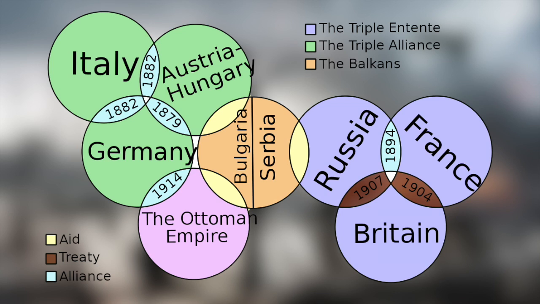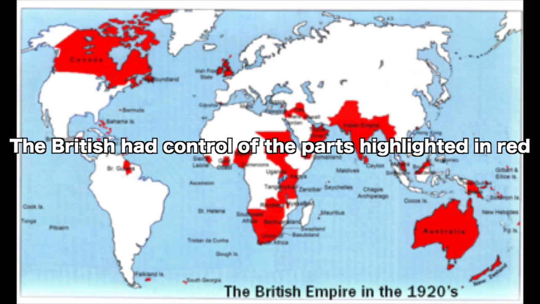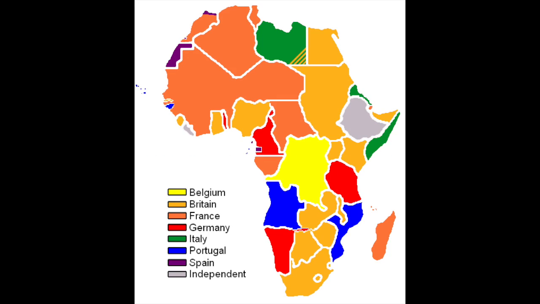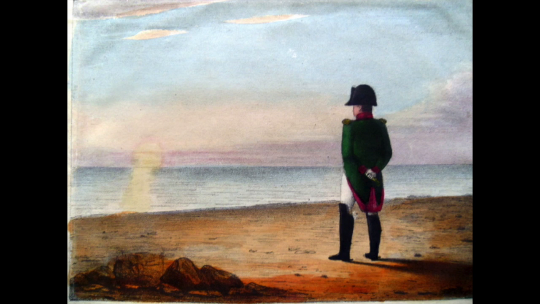Many agree that the descent into war was partially due to the gradual emergence of a group of alliances between great powers. By the year 1900, the British Empire had taken over many countries, and France had control of large parts of Africa. Nationalism. The Congress of Vienna, held after Napoleon's exile to Elba, aimed to solve problems that Europe was facing.